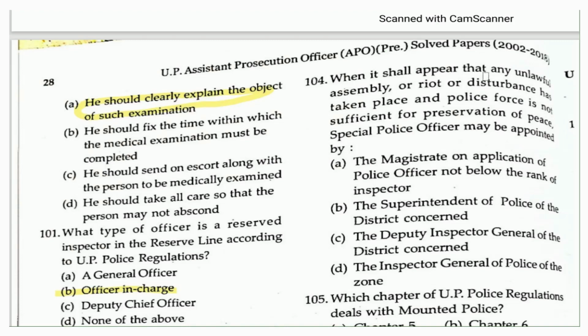When it shall appear that any unlawful assembly or riot or disturbance has taken place and the police officers are not sufficient for preservation of peace, a special police officer may be appointed by whom? He may be appointed by the magistrate on the application of a police officer not below the rank of inspector. So this is the right answer here.